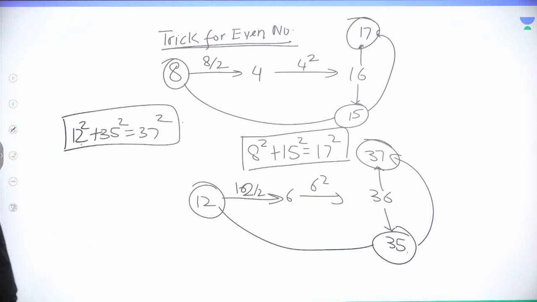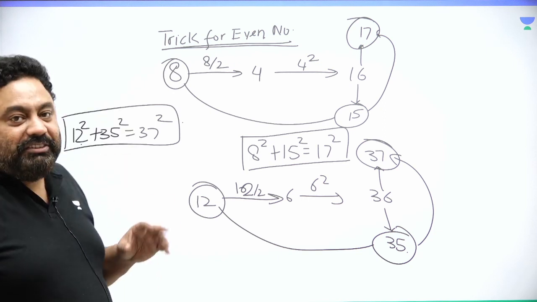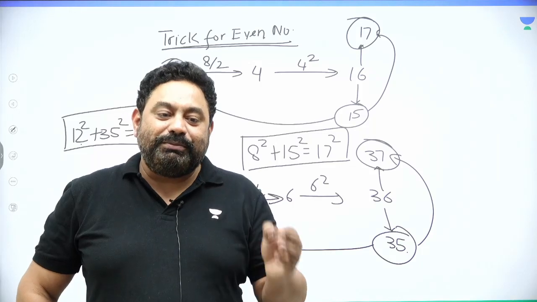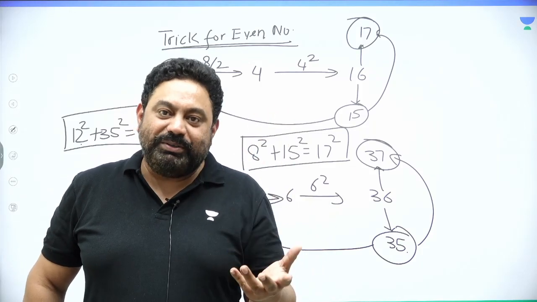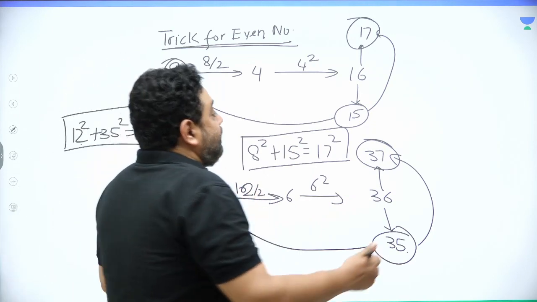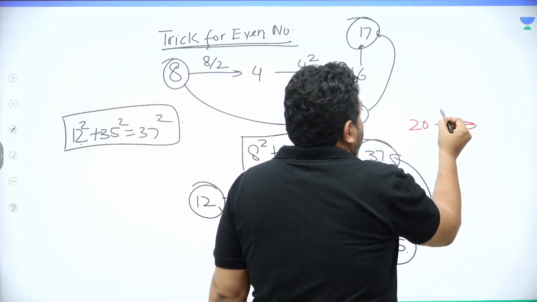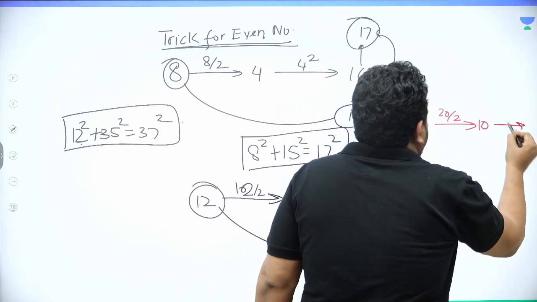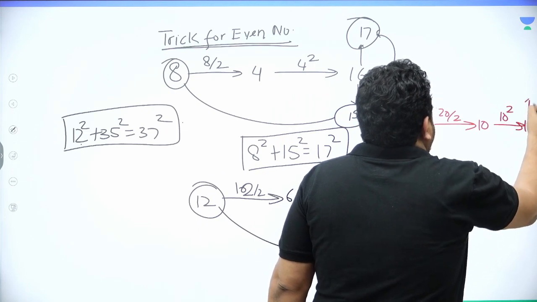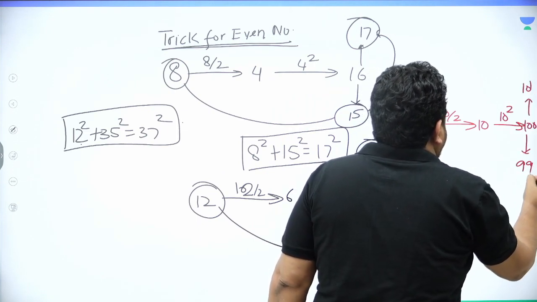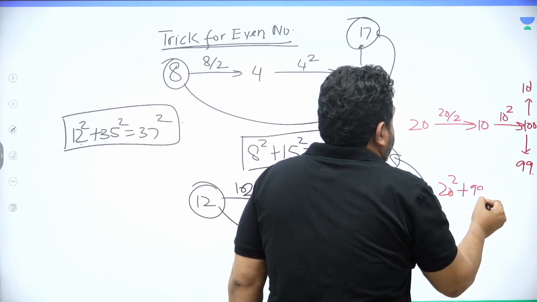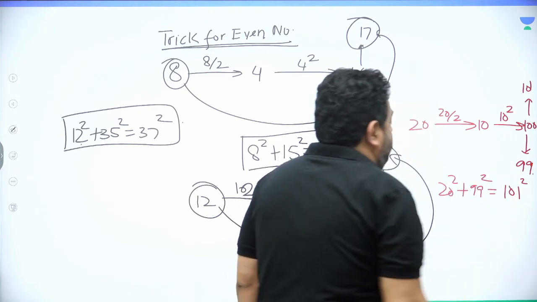So this is an amazing trick which you may not find anywhere, guys. Now we are able to find Pythagorean triplets starting with even numbers, and we don't even need to remember a series. Sir, one more example. Suppose I want a Pythagorean triplet starting with 20. What is half of 20? It is 10. What is 10 square? 100. So 101 and 99. So 20 square plus 99 square is equal to 101 square.